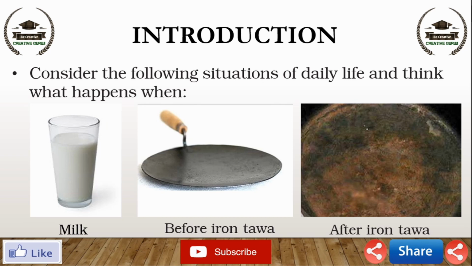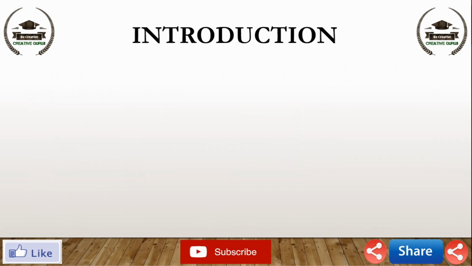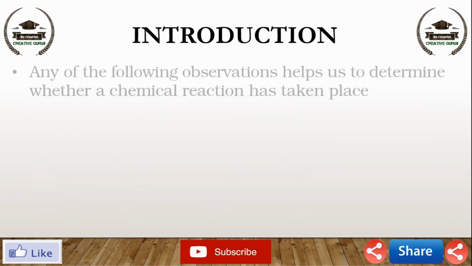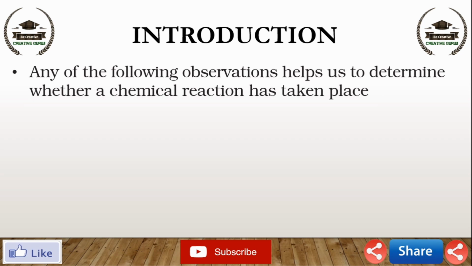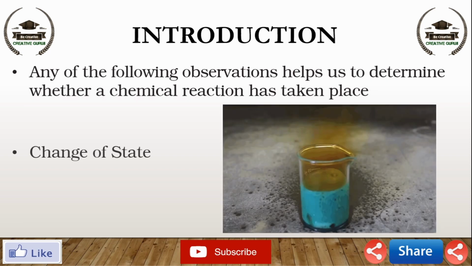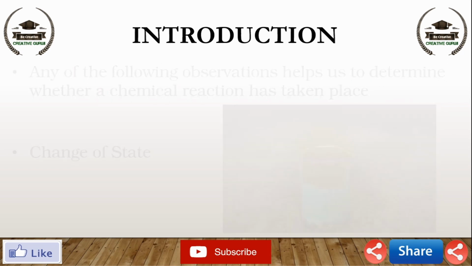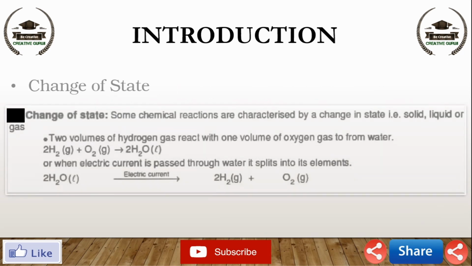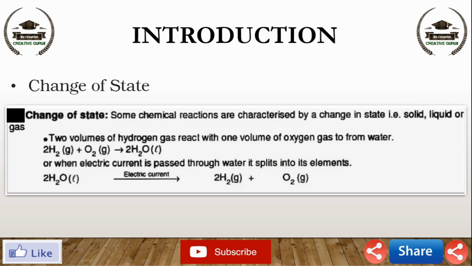First of all, we will clear which conditions determine that a chemical reaction has taken place. Any of the following observations help us to determine whether a chemical reaction has taken place. First one, change in state. Let's also look at an example to understand this. Change of state. Some chemical reactions are characterized by a change in state, that is solid, liquid or gas.